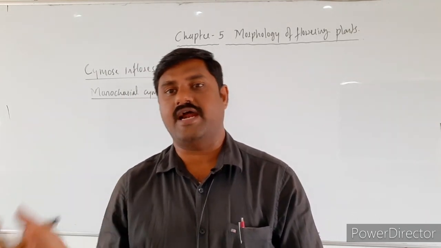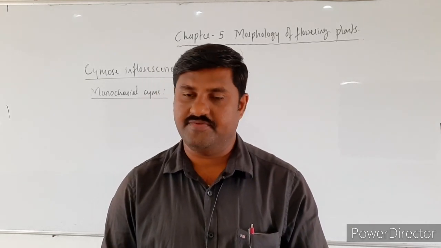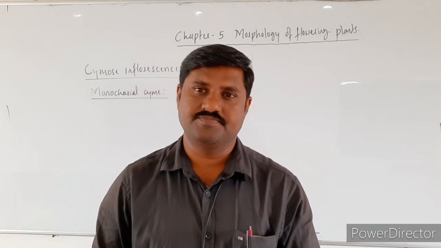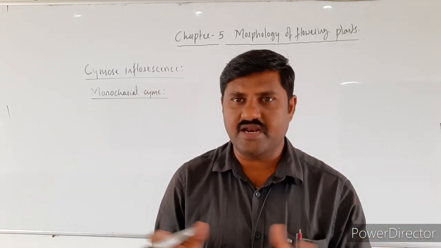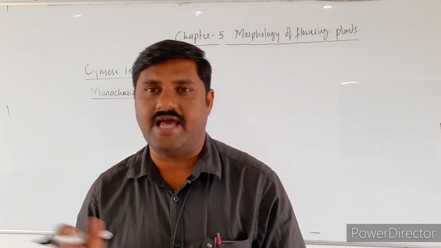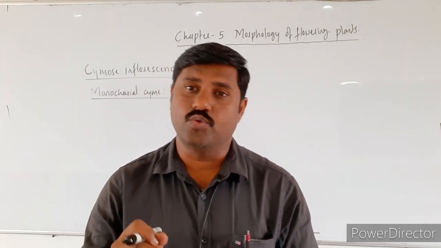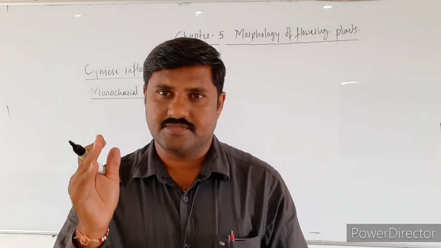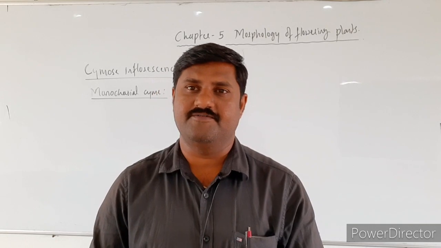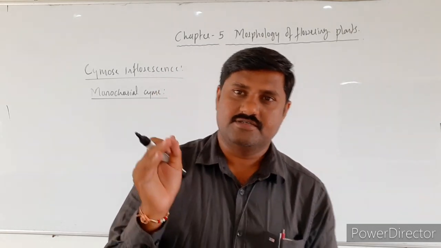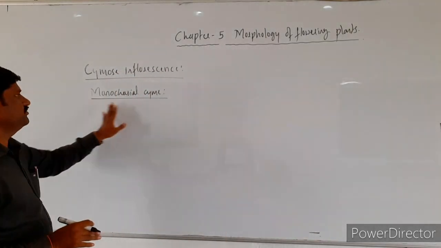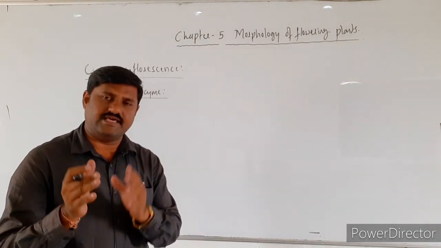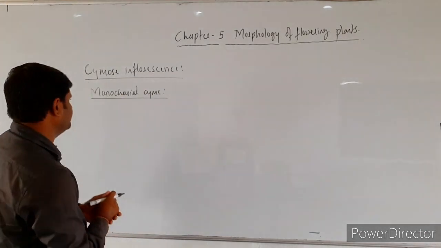Once again, 1 more bract is born on the primary one, and it also ends in a flower. Like this, many succeeding branches are made on only one lateral side of the peduncle. That kind of cymose inflorescence is monochasial cyme. There are different types of monochasial cymes that we come across.